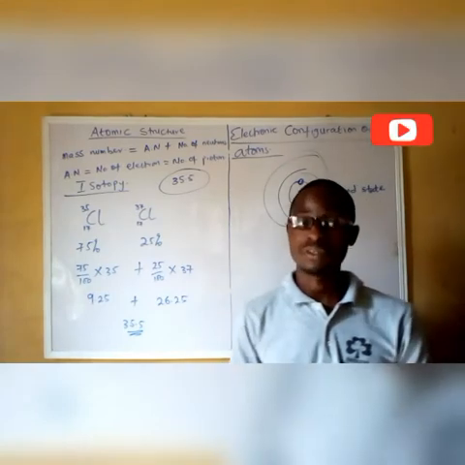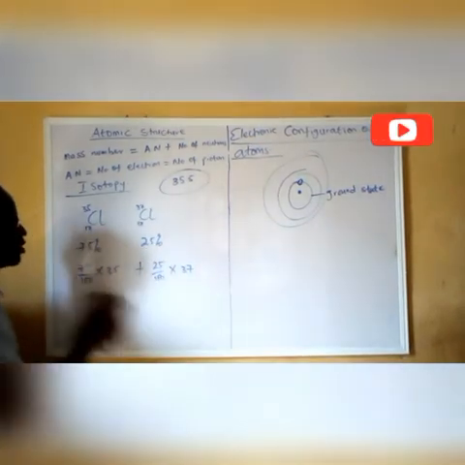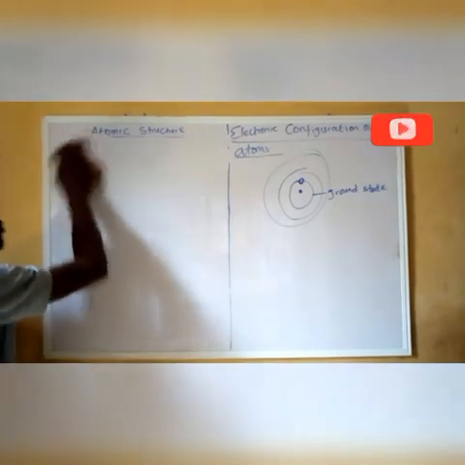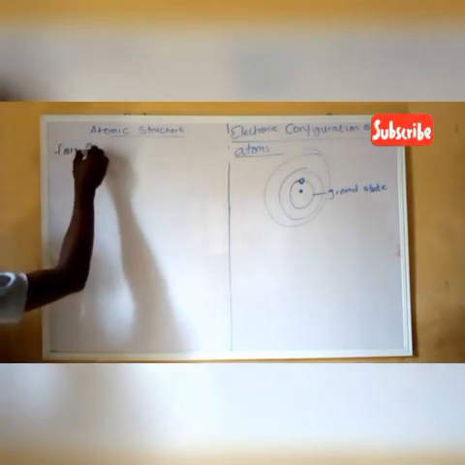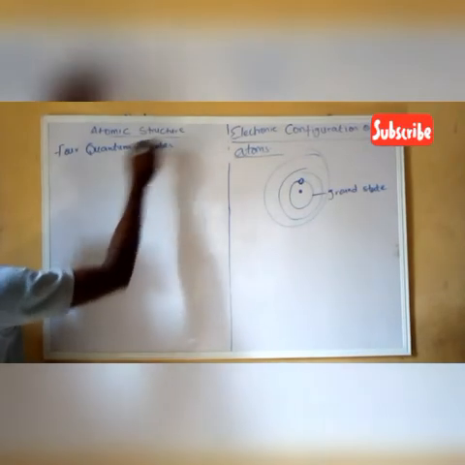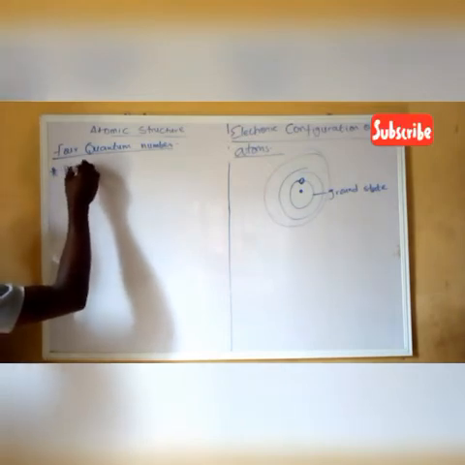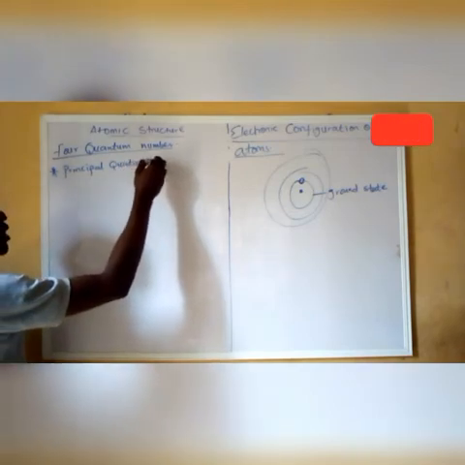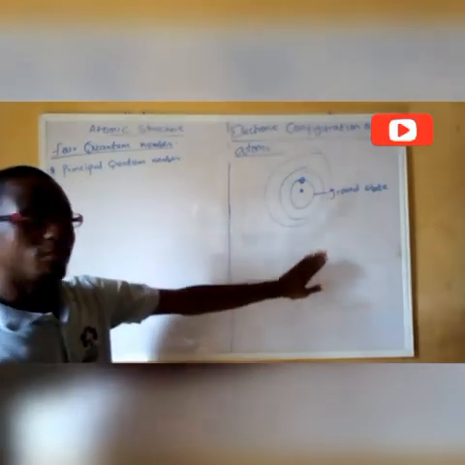What makes the arrangement very easy? The arrangement of electrons around the nucleus is based on 4 quantum numbers. The number 1 is the principal quantum number. This principal quantum number corresponds to the number of energy levels.